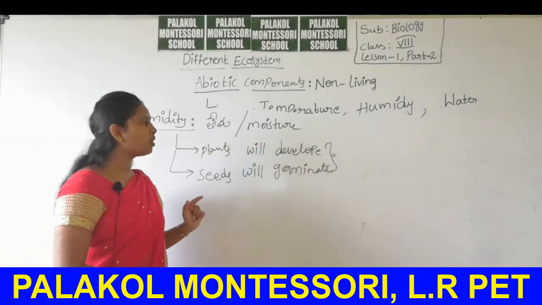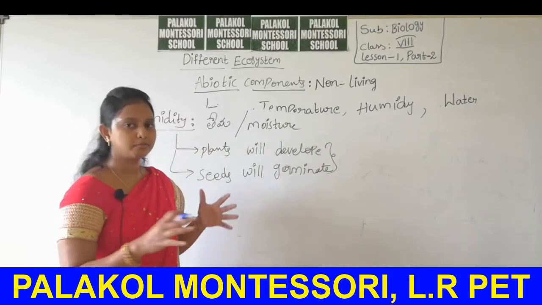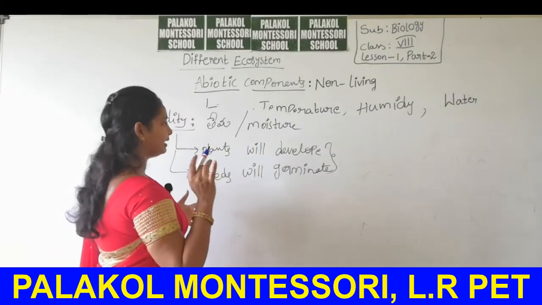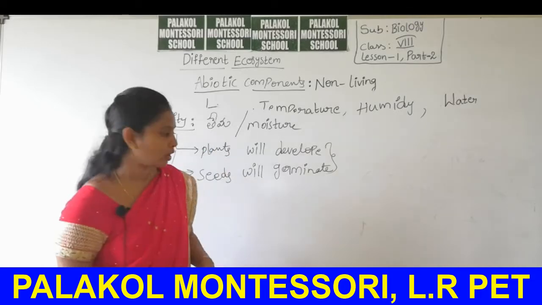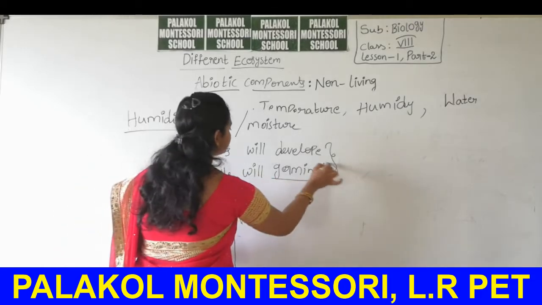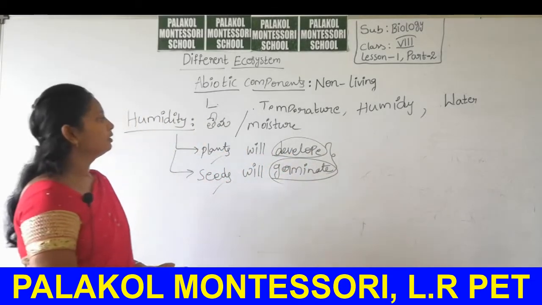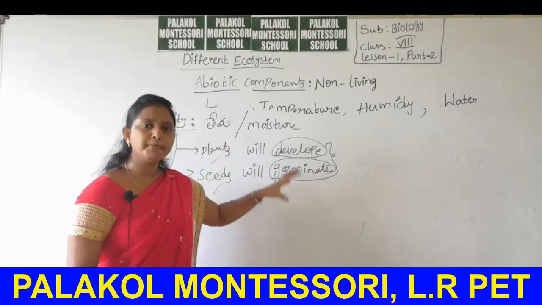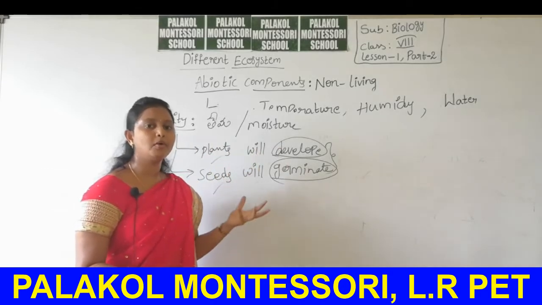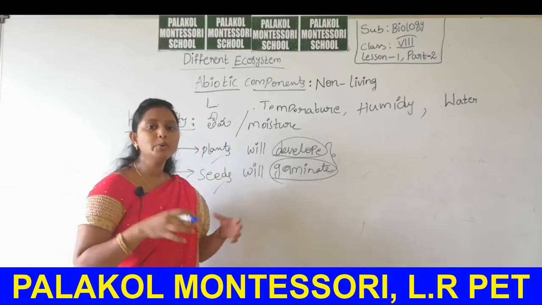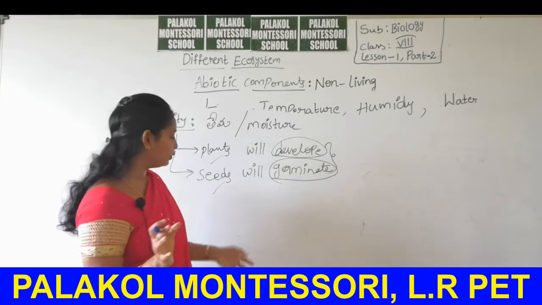If there is no moisture content in the atmosphere, that does not create a good environment for germination of the seed and development of the plant. So, in the presence of proper humidity only, the seed germinates and develops into a good and complete plant.